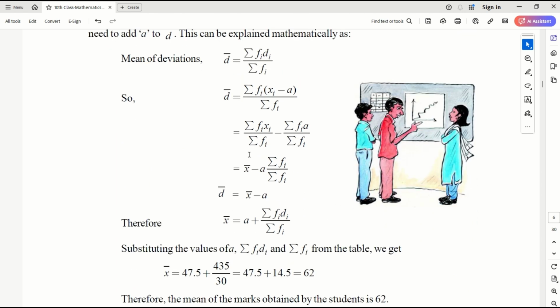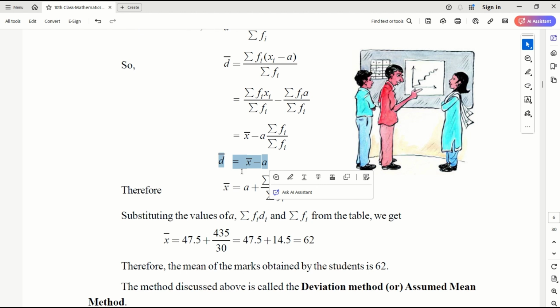So this is nothing but my actual mean, that is x bar. Then a is constant, it won't change. So a into sigma fi by fi, which is 1. Correct? So deviation is nothing but mean minus assumed mean.